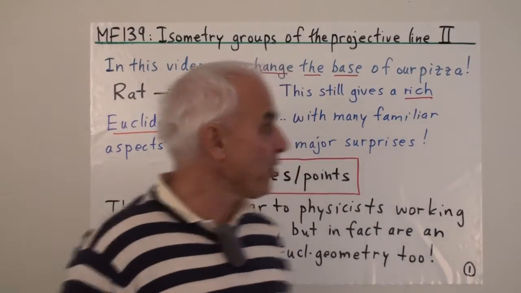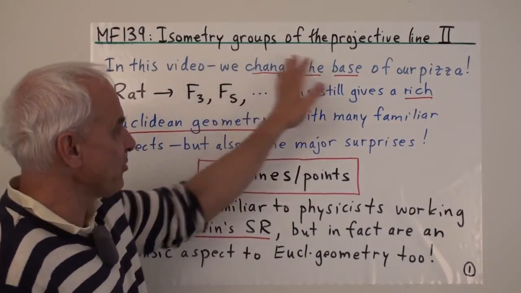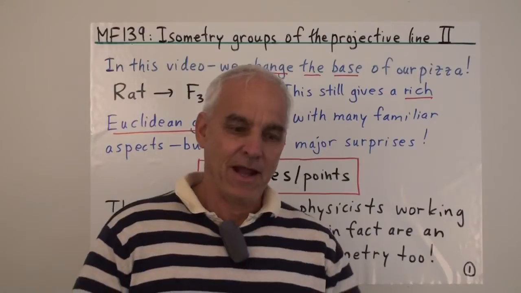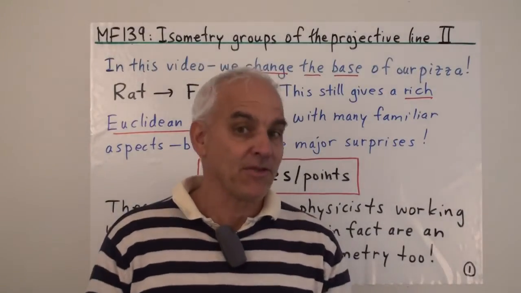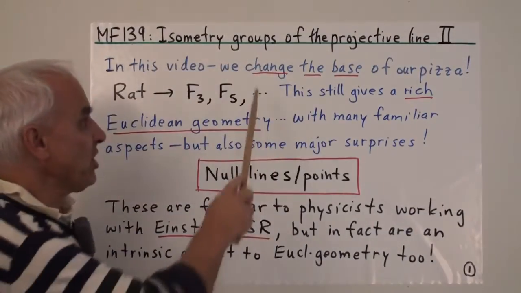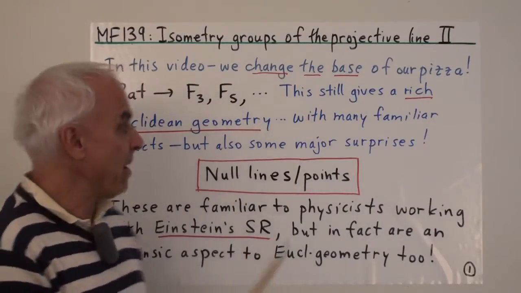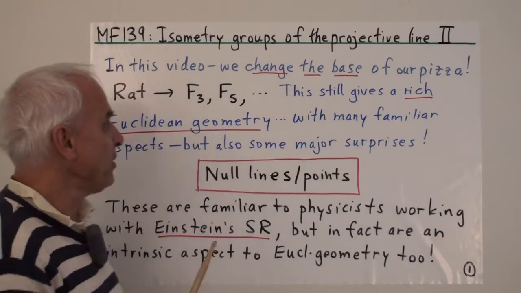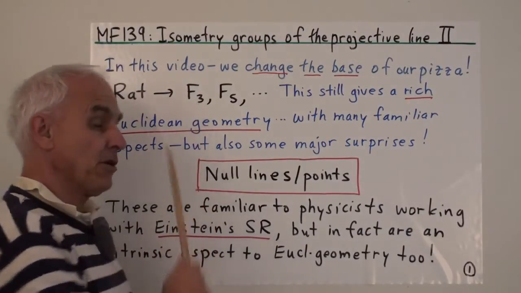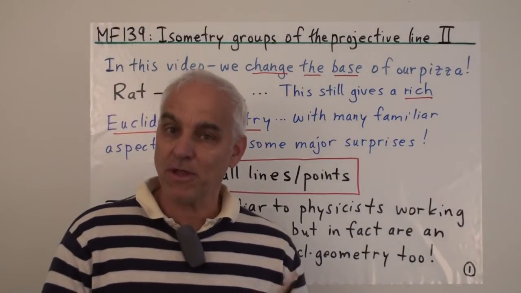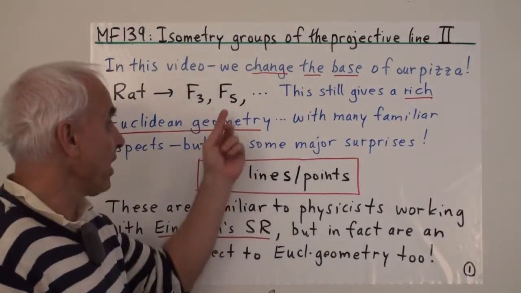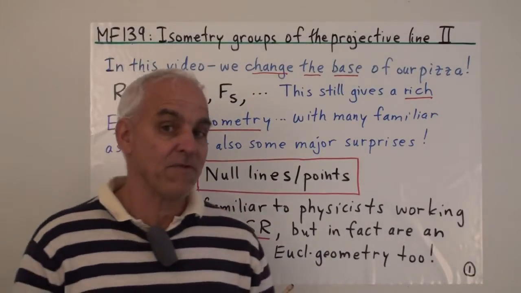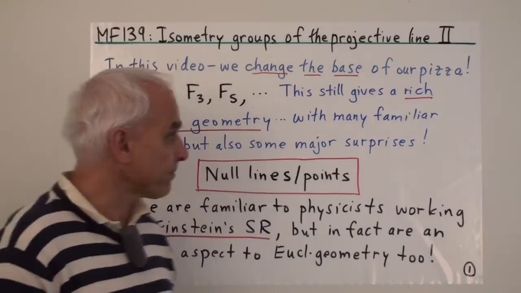In today's video, we're going to carry on thinking about the isometry groups of the projective line. And I want to expand the discussion today by changing the base of our pizza, by moving from the rational number underlying number system to a finite field, in particular to the very simple finite field with only 3 elements, and then we'll have another look at the finite field with 5 elements, the same story.